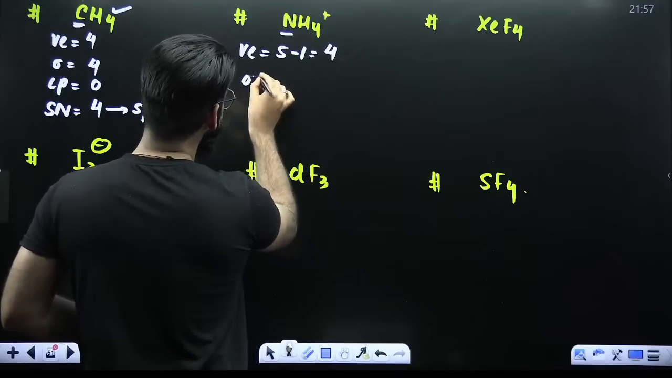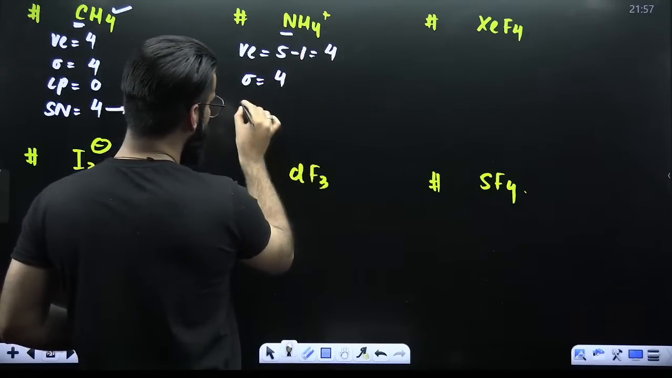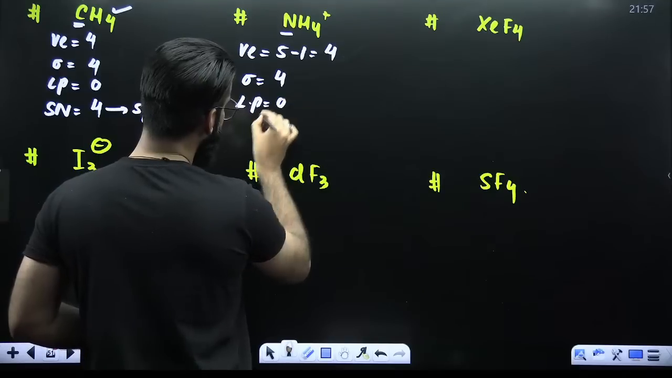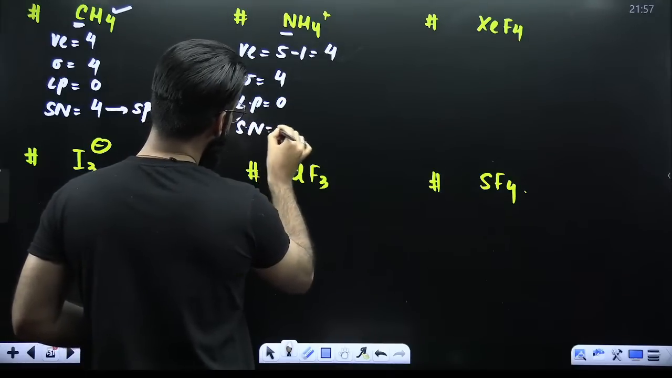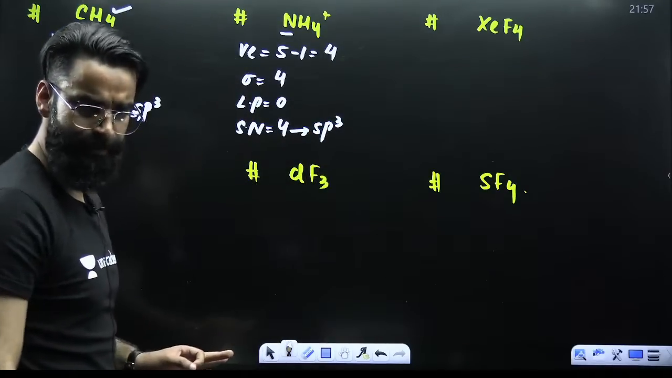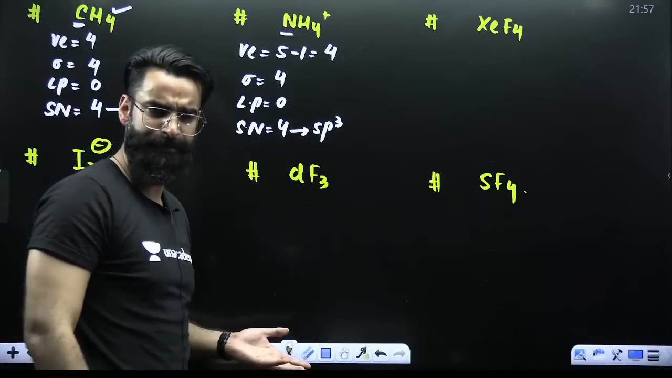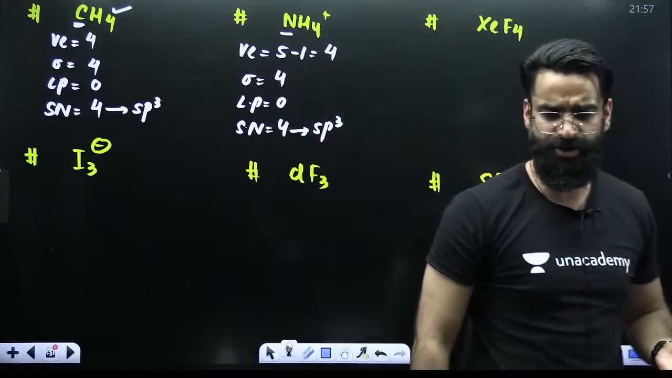How many surrounding atoms? 4. 4 valence electrons, utilized all the 4 to form 4 sigma bonds. No lone pair on nitrogen. Steric number 4 plus 0 again is 4. Hybridization involved is sp3 here. Right? Simple. And sp3 means tetrahedral geometry. Simple.